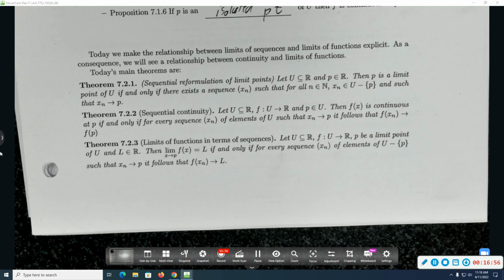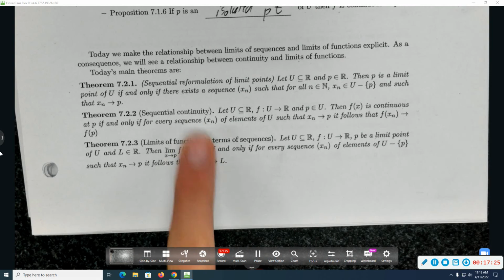Let U be a subset of R, p be a point in U. Then p is a limit point of the set U if and only if there is a sequence of things that are in U, different from p, which converge to p. And that hopefully makes sense. What does it mean to be a limit point? It means you can keep on finding stuff close to it. Well, that means you can find a sequence whose terms are close to it.